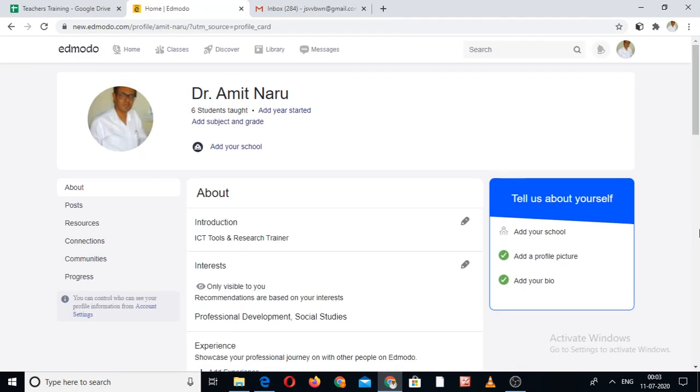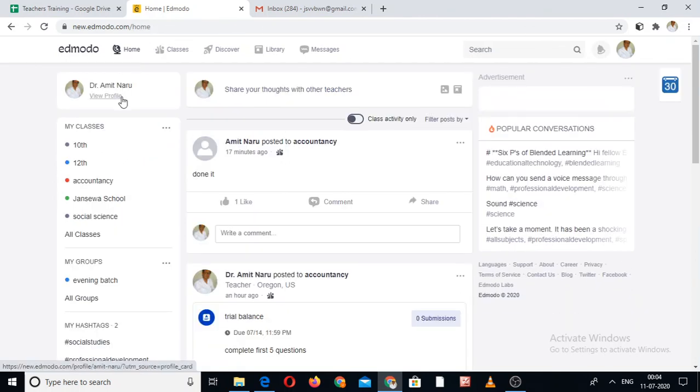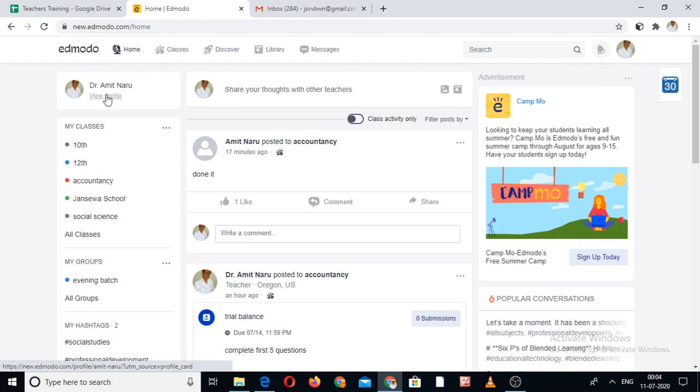When students visit my profile, it basically works like Facebook. When we click, it shows the personal information, the name of the person, their school information and the qualification. So the same way it works. After completing this first section, the view profile, the second one we have to go to is these classes.